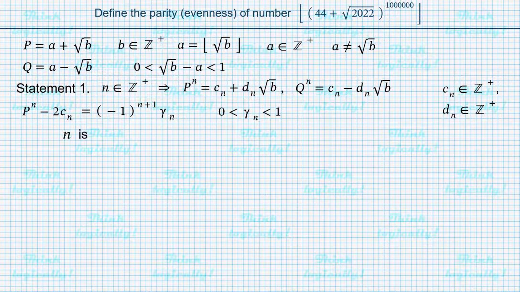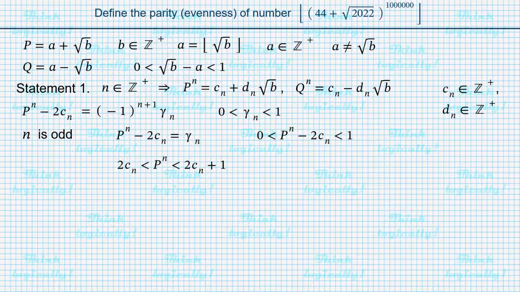If n is an odd number, the power of negative 1 is even. Therefore, gamma sub n appears with a plus sign. Given the inequality for gamma sub n, we get p to the power of n minus 2 times c sub n is more than 0 and less than 1. By adding 2 times c sub n to all parts of the double inequality, we find out that p to the power of n is more than 2 times c sub n and less than 2 times c sub n plus 1. But c sub n is an integer.